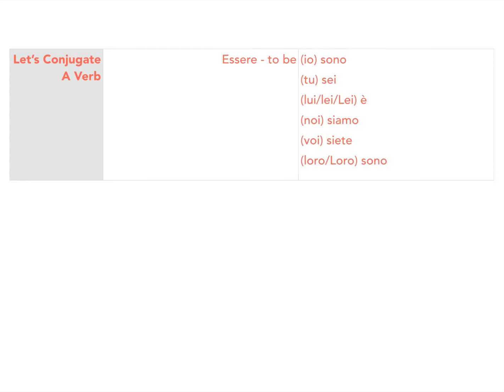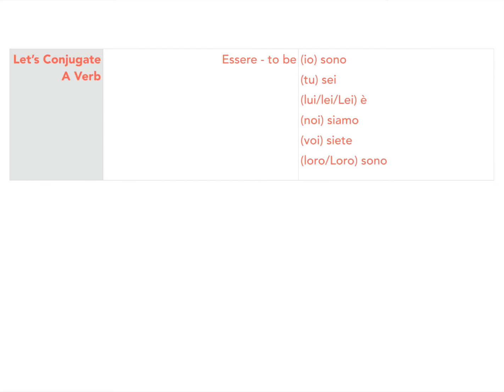In Italian, here it is, okay? It also sounds different than the infinitive, okay? So as you may notice, I've written the subject pronouns in parentheses. Io, I, tu, you, lui, lei, he, she, you formal, noi, we, voi, y'all, and loro, they, and y'all, plural, formal. That's because in Italian, these are understood. You don't have to say them. Okay, in English, we would say I am, and we would have to say I. In Italian, you don't have to say I. You can just say am, and they know what you're talking about.